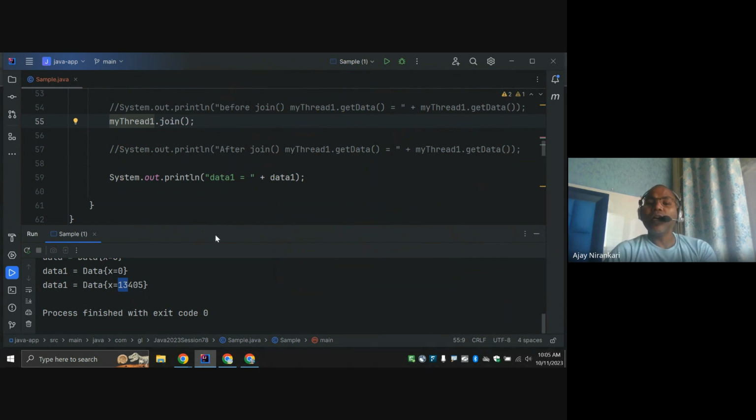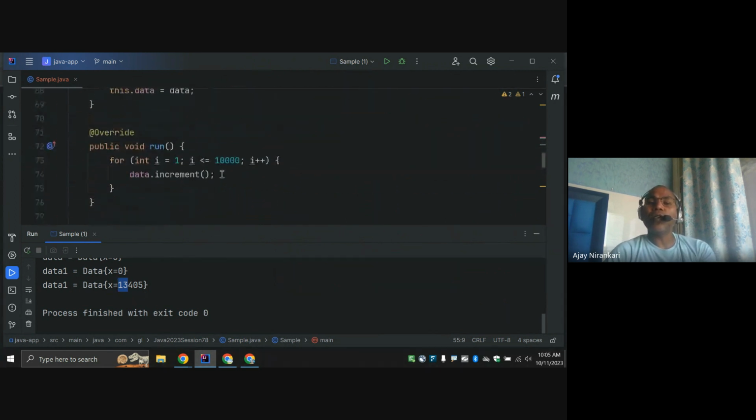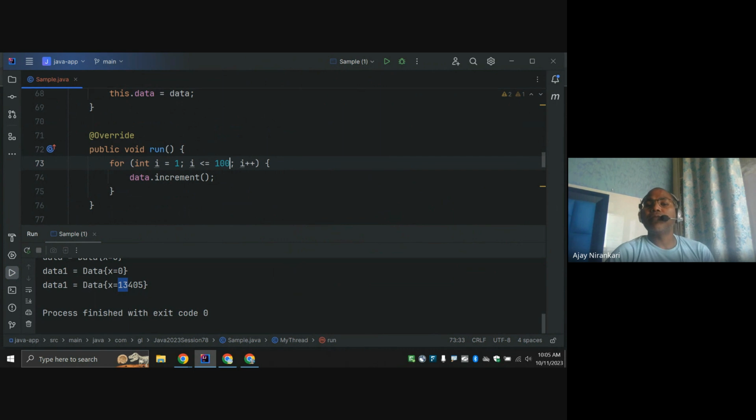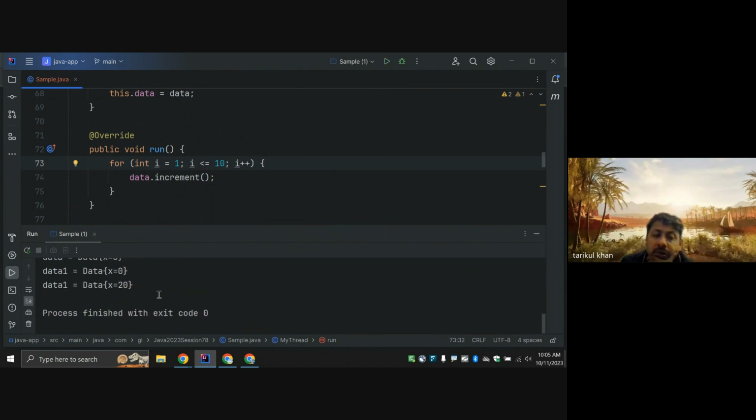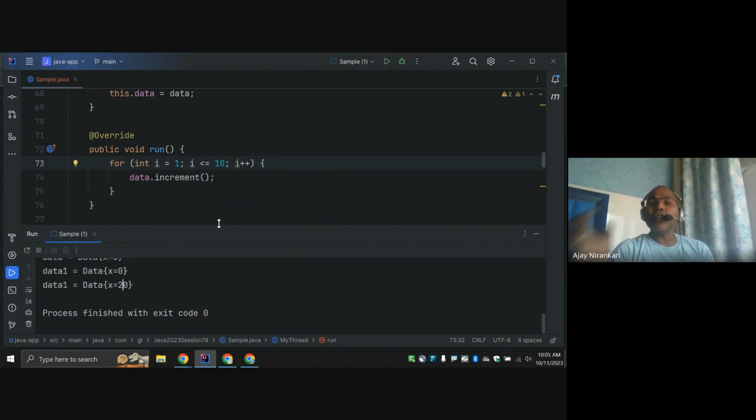So notice why I typed 1,000 here. Let's say I pass only 10, and you notice it works fine. We get 10, 10, 20, because the threads easily complete the job. Maybe in the case of 100, notice it works.